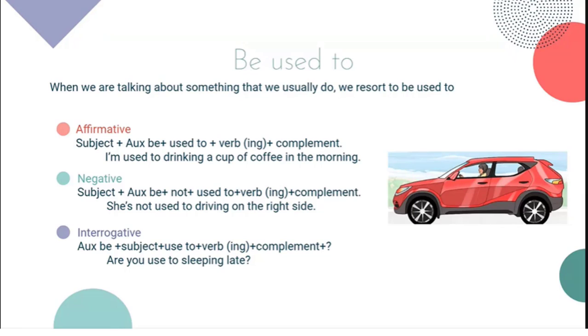In the negative form, we have subject plus auxiliary be plus not plus used to plus verb with ing plus a complement. For example, she's not used to driving on the right side. And when we are talking about a question, we have the auxiliary verb to be plus the subject plus used to plus verb with ing plus a complement plus an interrogative mark. For example, are you used to sleeping late?